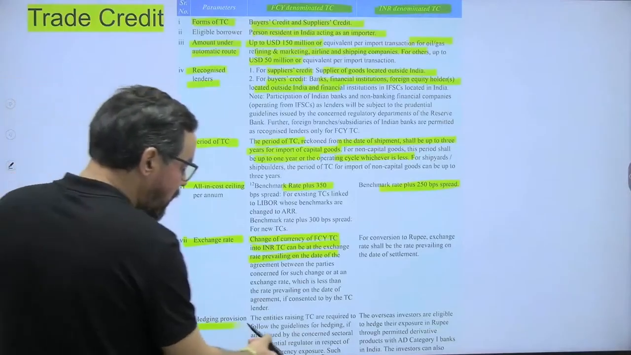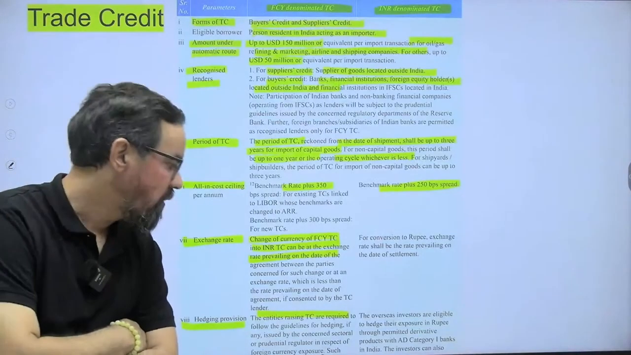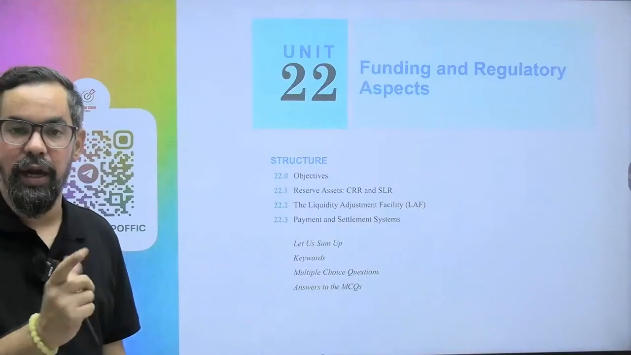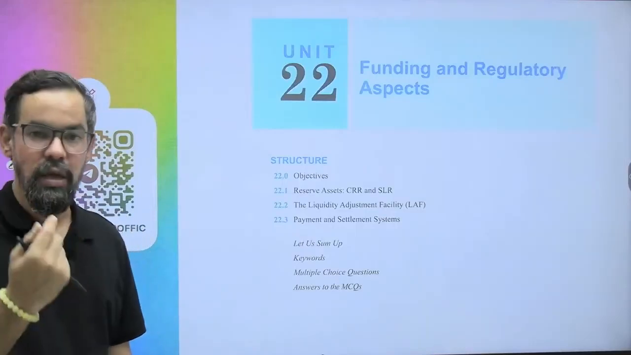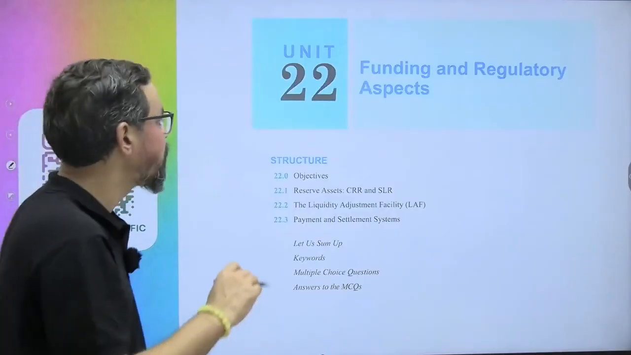Hedging provision: the entities raising trade credit are required to follow the guidelines for hedging, if any, issued by the concerned sectoral or prudential regulators in respect of foreign currency exposures. In case of INR denominated, the overseas investors are eligible to hedge their exposure in rupee through a permitted derivative product with authorized dealer category 1 banks in India only. So these are some areas. Again, the trade credit portion is also very important. It gets asked many times, so please do remember those features or statements, which are correct or incorrect. That will help you.